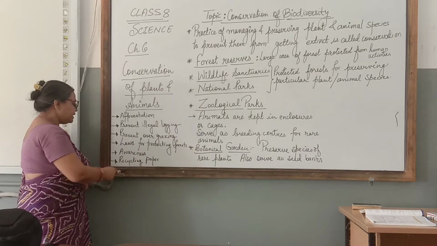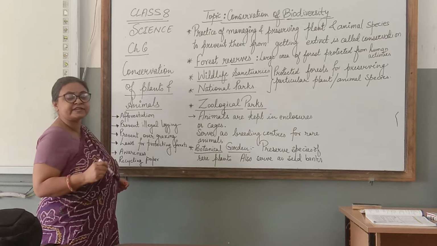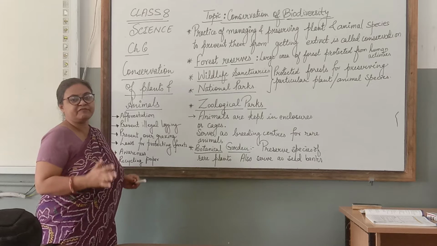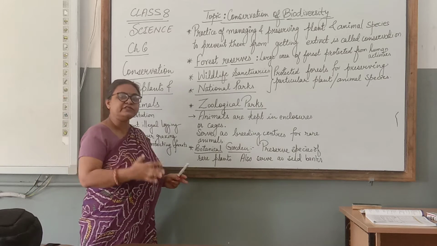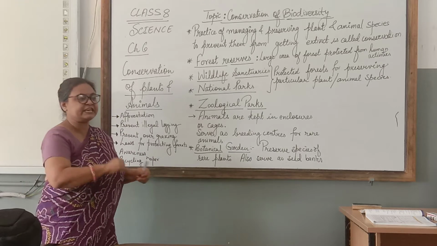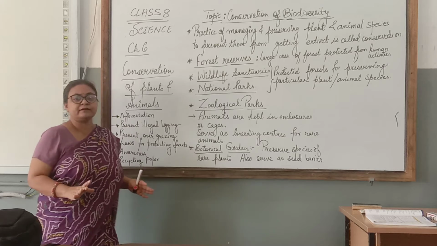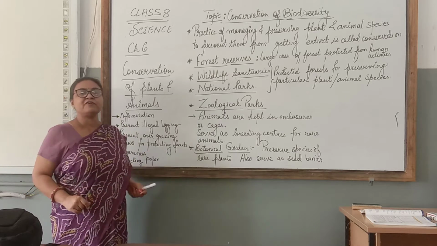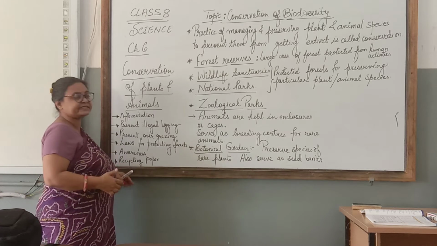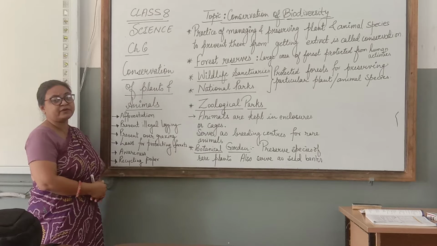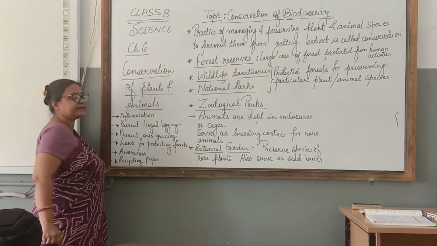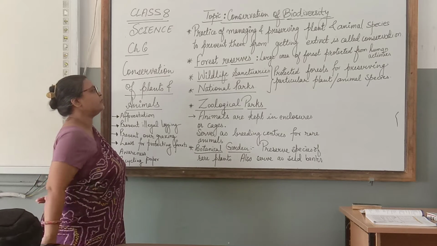Recycling paper. A lot of forests are being cut for making paper. So wastage of paper should be prevented. We should use both the sides of the paper for writing, and no wastage of paper should be there, just tearing and throwing away. This is not done. And recycling of paper. The old papers can be recycled to make new ones, or at least for making cardboards and all these can be used. So recycling paper also can conserve the forest.